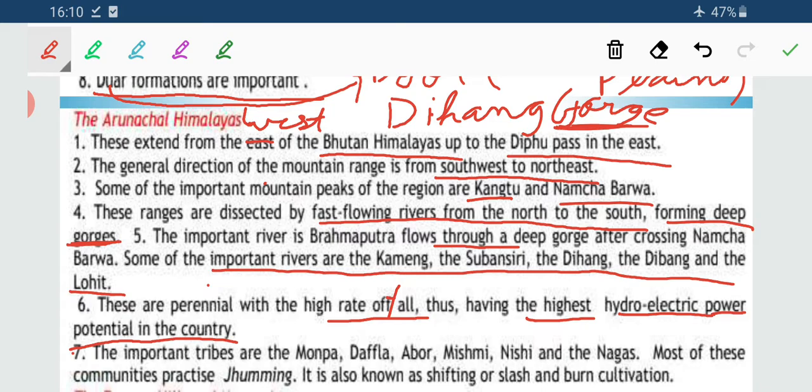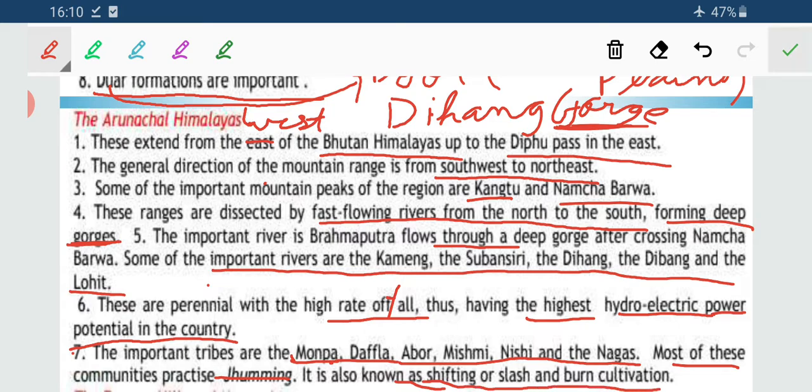Now, the important tribes that basically reside over here are Abor, Meshmi, Nishi, Nagas, Dafla, Monpa. These are some important tribes, and as they are tribal, for their own subsistence they practice shifting cultivation termed as jhuming, and it is also termed as slash and burn cultivation.